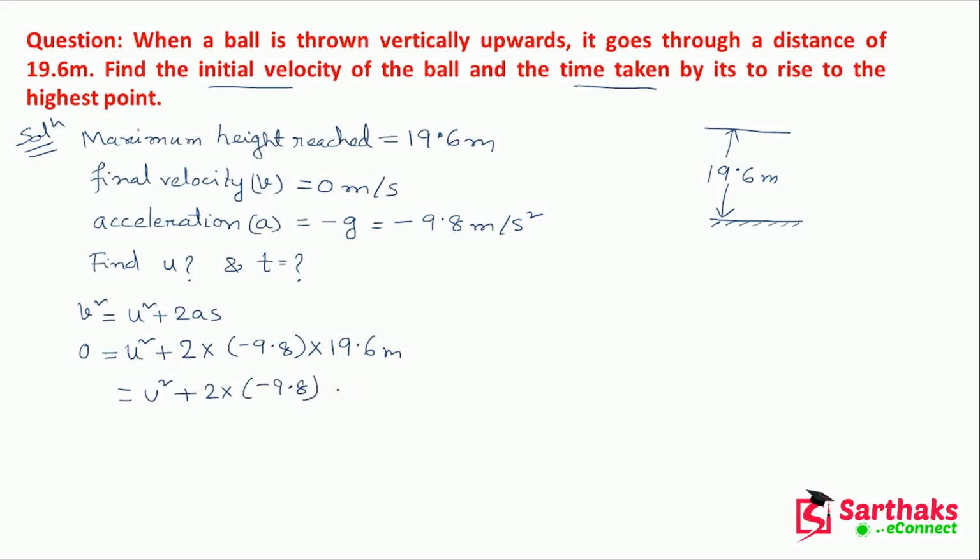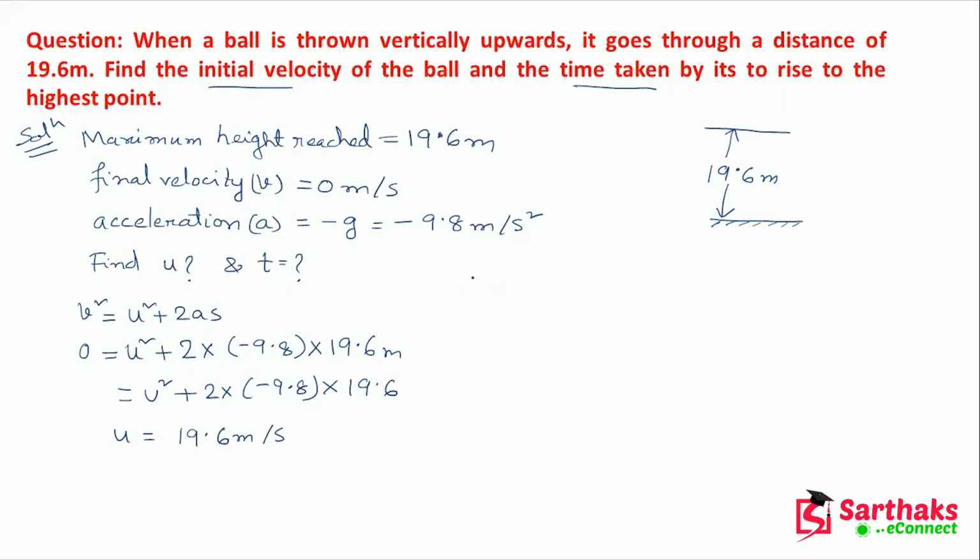For the time being, I am just not writing the units. So after solving this equation, we'll get u equals 19.6 meter per second.